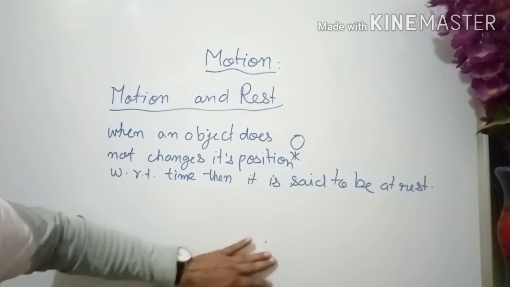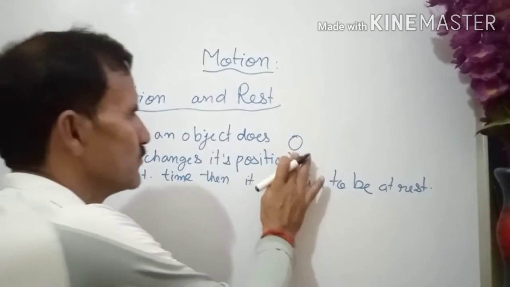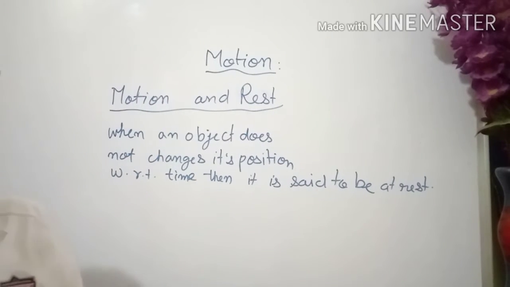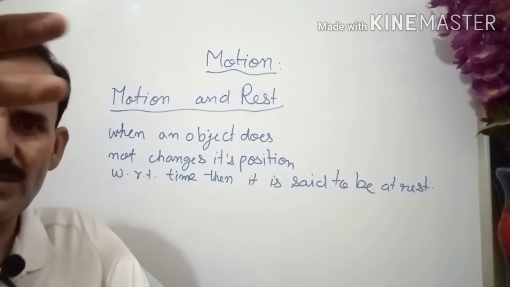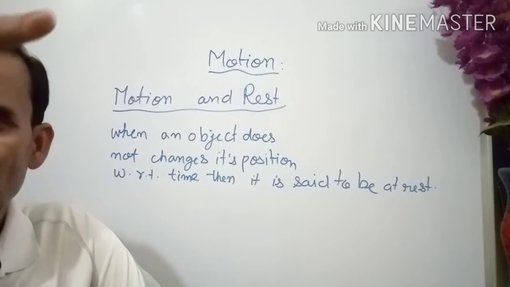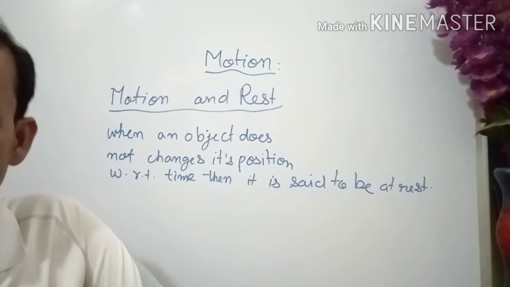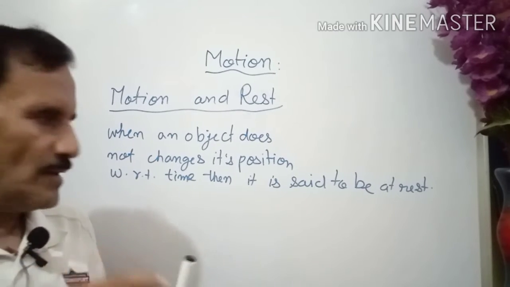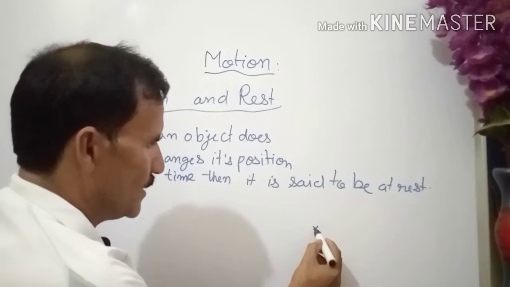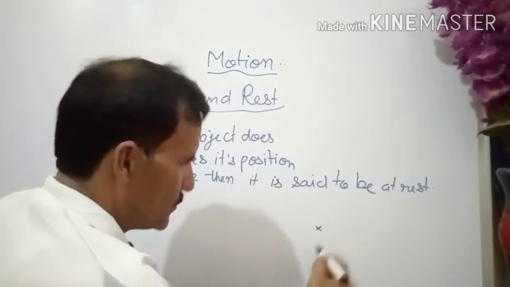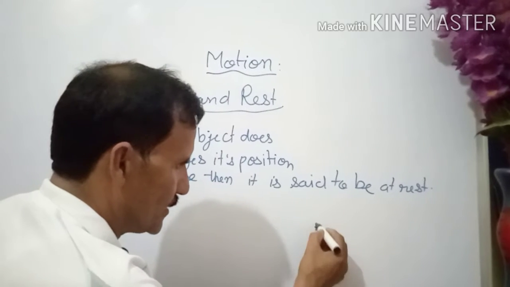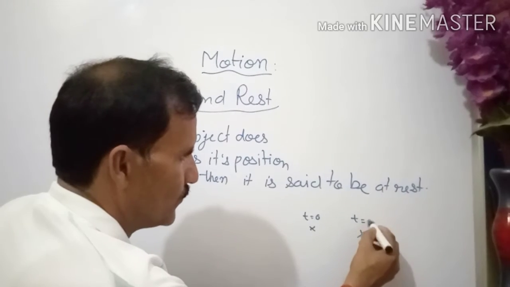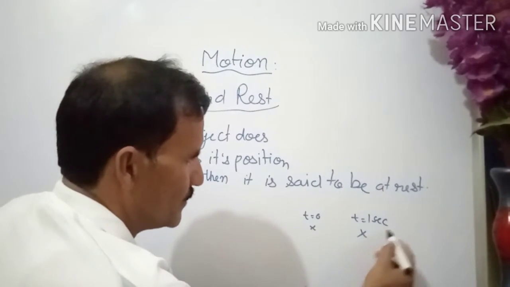Now just the opposite of that. When you are observing any object and that object is changing its position with respect to time. Suppose starting from here, at t equal to 0 it is here, and at t equal to 1 second it becomes here.